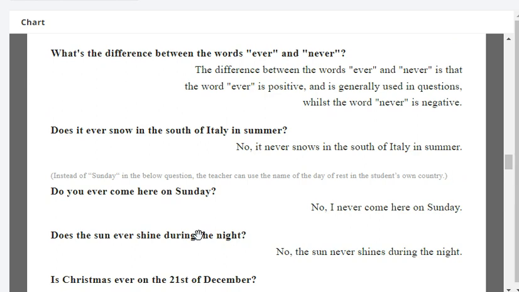Does the sun ever shine during the night? No, the sun never shines during the night. Very good. Okay.